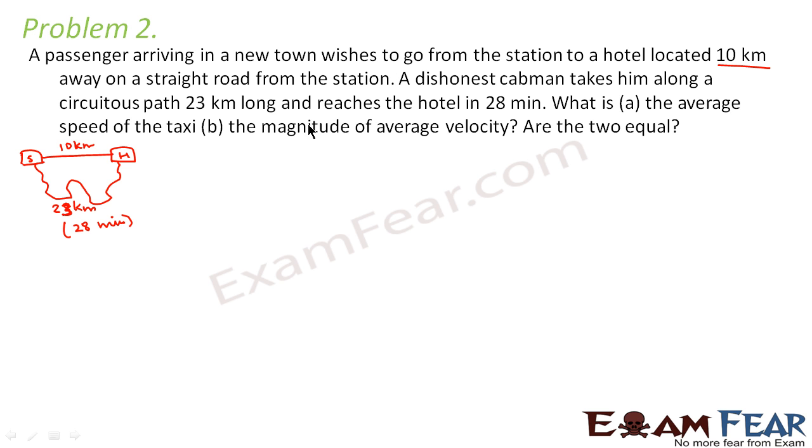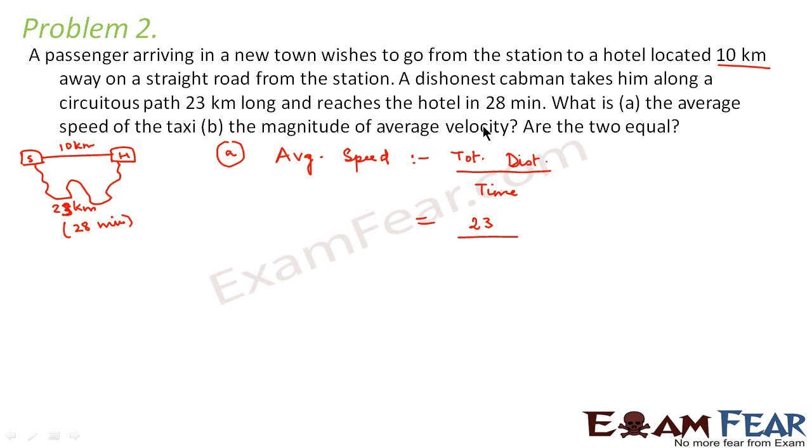Now in the first part, we have to calculate the average speed of the taxi. I think I have made it very clear in our previous chapter on one dimension, the distinction between average speed and average velocity. So what is average speed? Average speed is the total distance traveled divided by time taken. The total distance actually traveled from the station to the hotel is 23 kilometers.